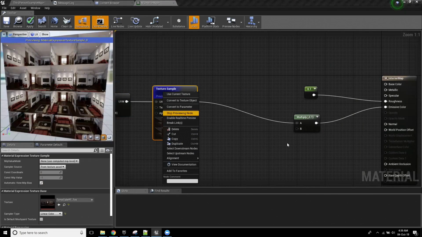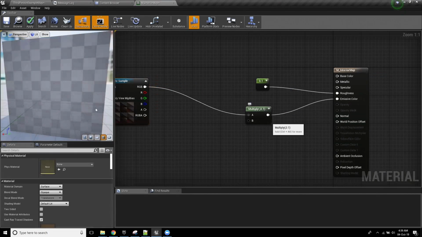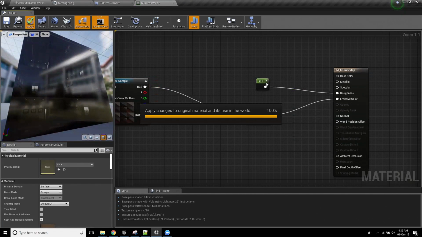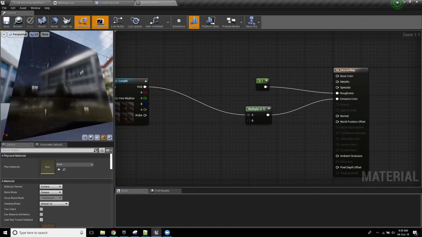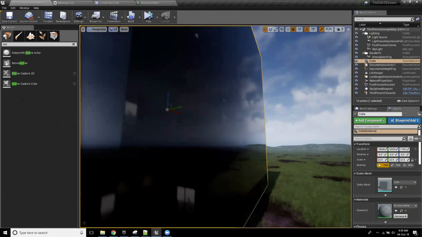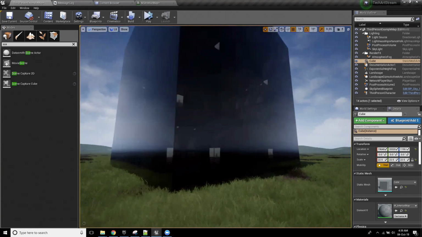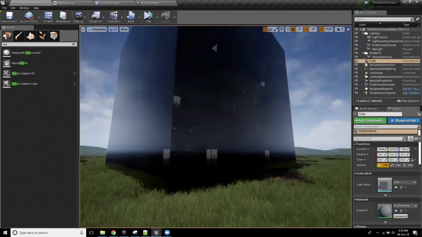Oops, sorry, I'll stop previewing that. Because by adding that reflection, so by setting the roughness to a really low value and setting the emissive color to a very dark value, it now kind of looks like we're looking through glass, but behind the glass, it still looks like there's a room present. Do you see that? So this is the first step for us doing something that's a little bit more interesting.